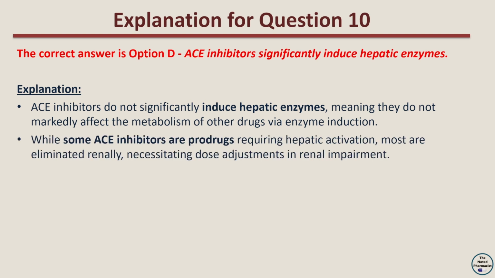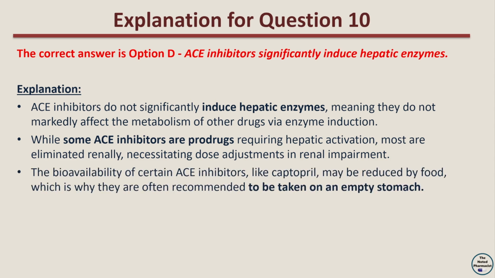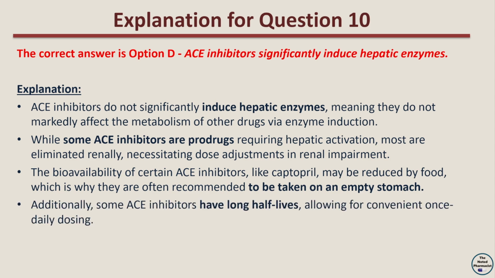While some ACE inhibitors are prodrugs requiring hepatic activation, most are eliminated renally, necessitating dose adjustments in renal impairment. The bioavailability of certain ACE inhibitors, like captopril, may be reduced by food, which is why they are often recommended to be taken on an empty stomach. Additionally, some ACE inhibitors have long half-lives, allowing for convenient once-daily dosing.